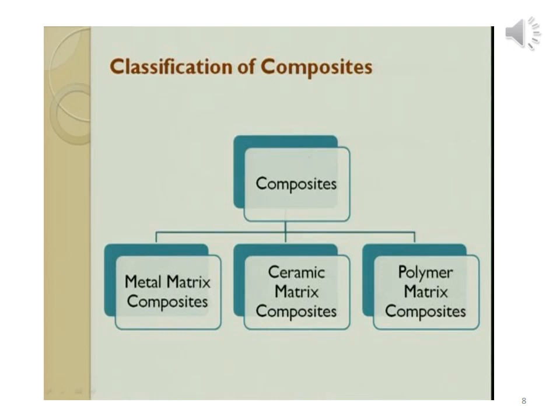Then we will discuss some processing methods, I mean manufacturing methods, of metal matrix composite material, and later on we will discuss advantages and disadvantages, and in the last we will discuss applications of metal matrix composite material.